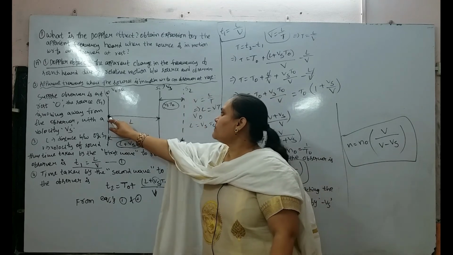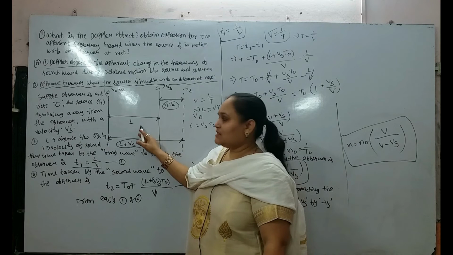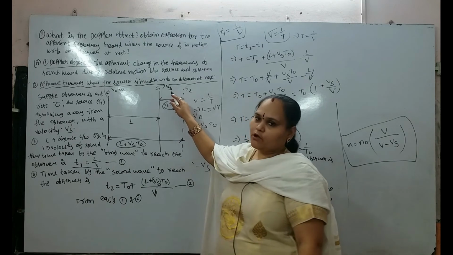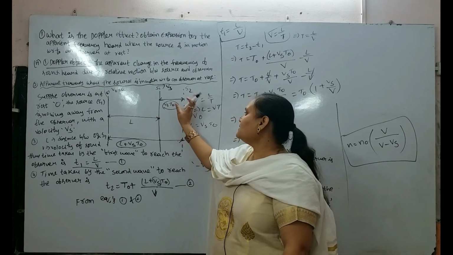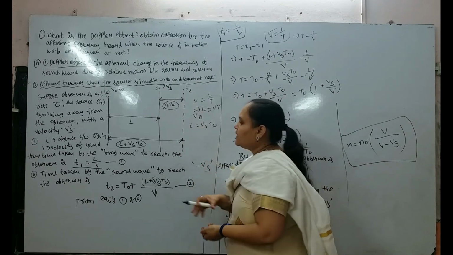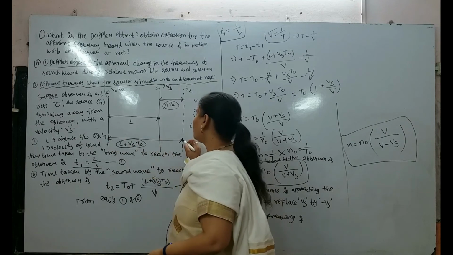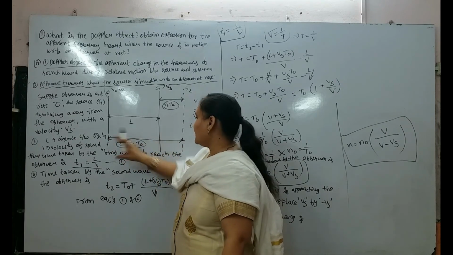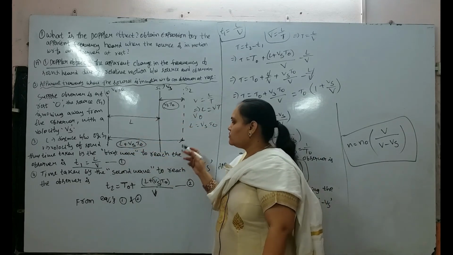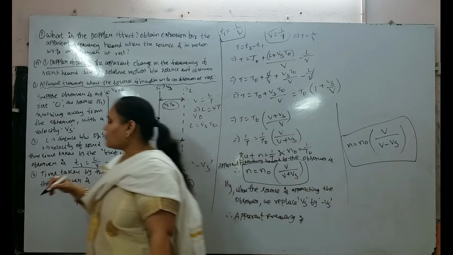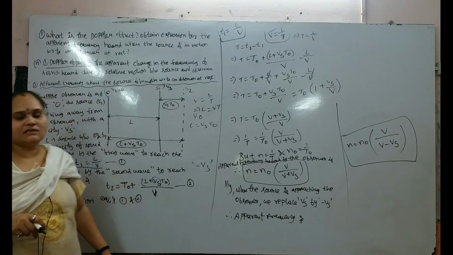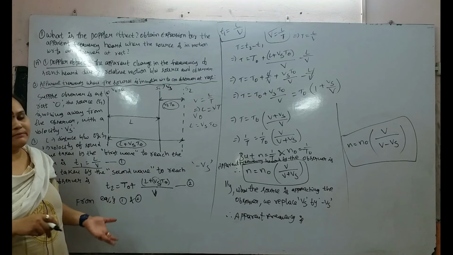Here the length from the observer to source S1 is the initial length L. Here the initial velocity of the observer V0 equal to 0 and the source S1 moves with a velocity Vs. Here the distance is L. The distance S1 to S2 is Vs T0, and the distance from the observer to S2 is L plus Vs T0. So the total distance from the observer to source S2 is L plus Vs T naught. Here V is the velocity of sound, V naught is the velocity of the observer, Vs is the velocity of the source, and T naught is the time period of the source.